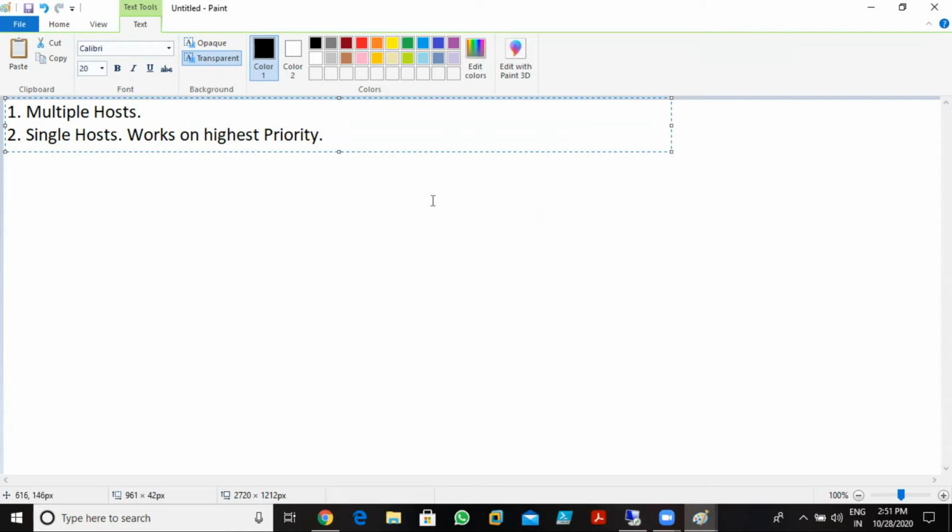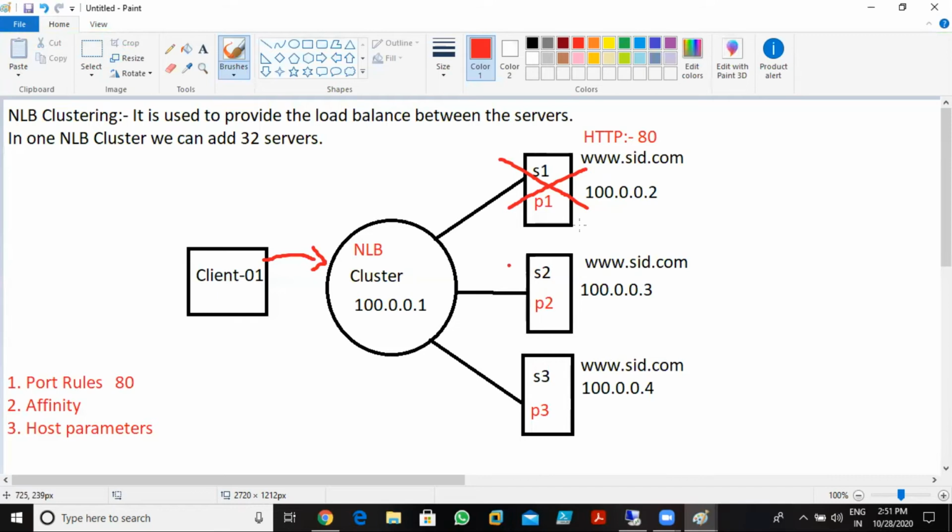Highest priority means it directs the traffic to the server with the highest priority. Imagine in this case server 3 has the highest priority, priority 3. So every time it automatically sends the request to server 3, it doesn't matter whether it is busy or not. It sends the first query to server 3. If server 3 is busy, then it relocates the queries to server 2 and server 1. So single host always works on highest priority.